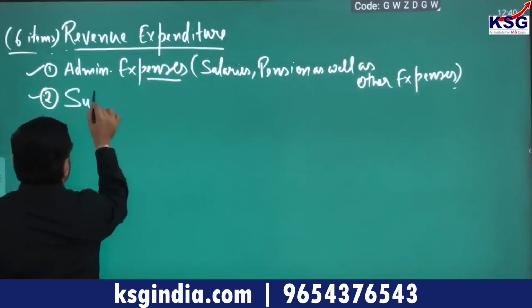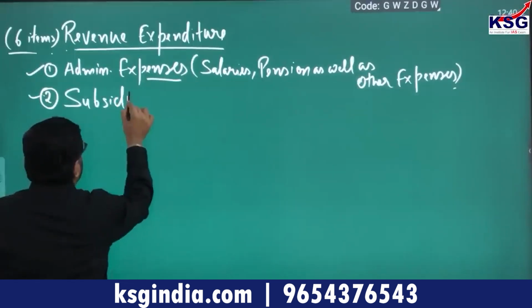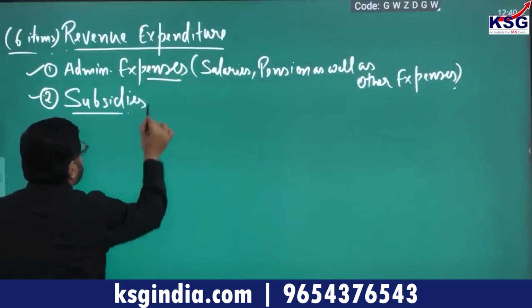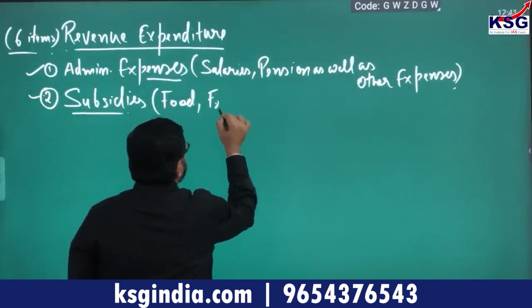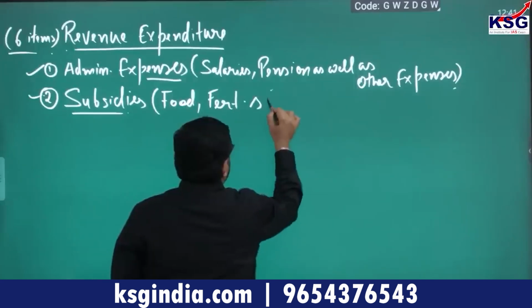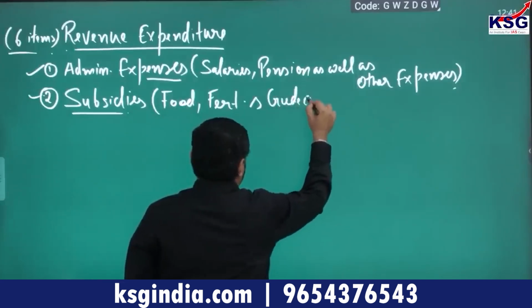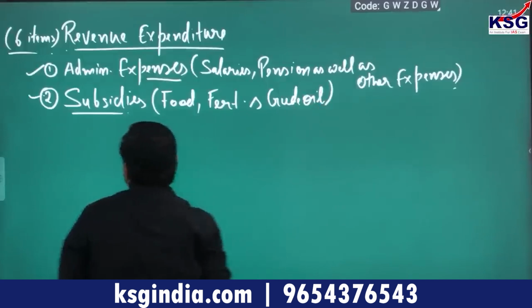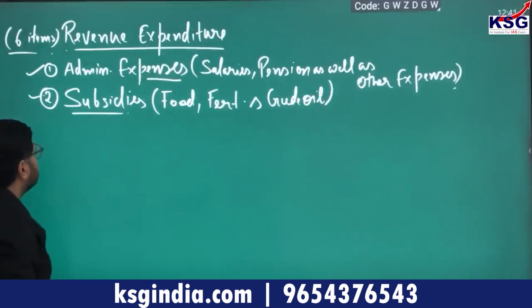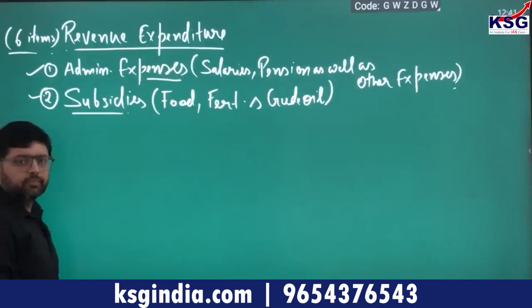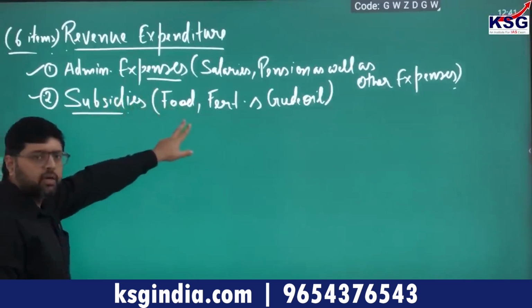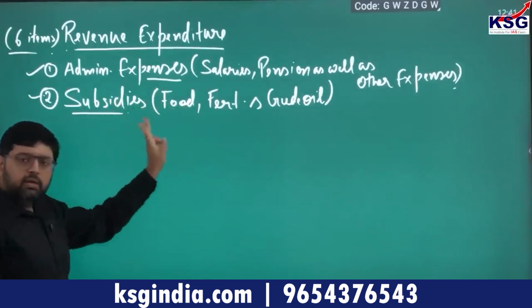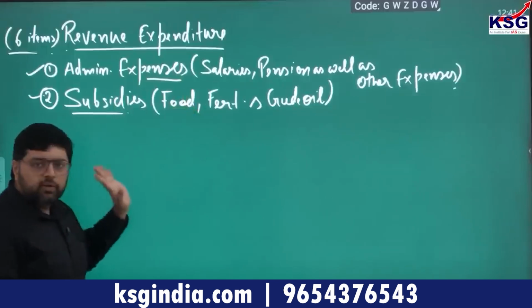Next, second, subsidies. Now the Government of India gives subsidies for food, fertilizer and crude oil, or you can say fossil fuels. So subsidies given by the Government of India are part of revenue expenditure.